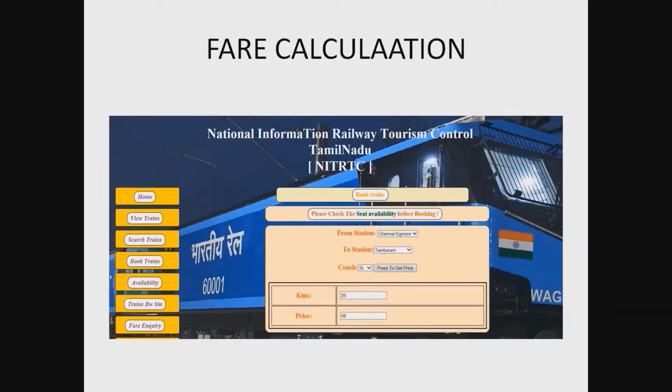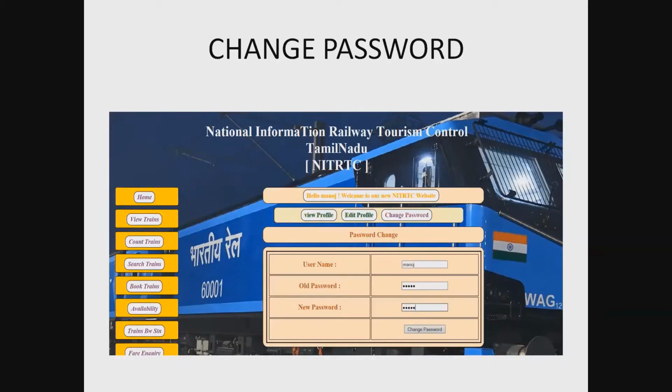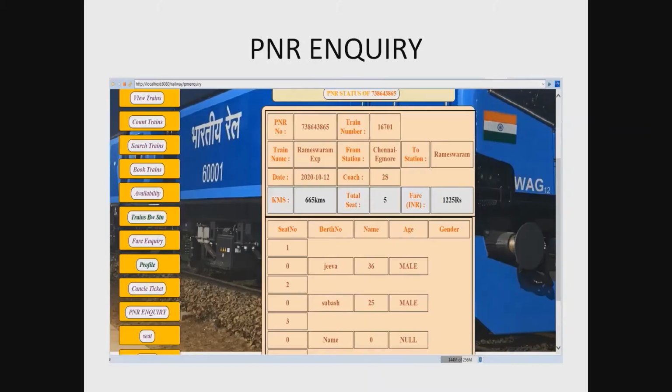Fare calculation. The passengers can check the fare amount. Just enter the from station, to station and coach, and press get PNR. It shows the kilometers and the prices automatically. Change password. If the passengers need to change the password, they can. To change the password, they give the old password and enter the new one on the screen, and then the password is changed.